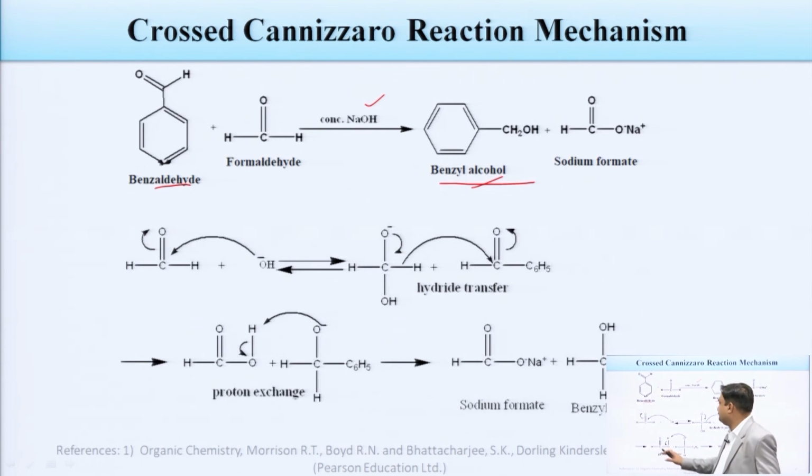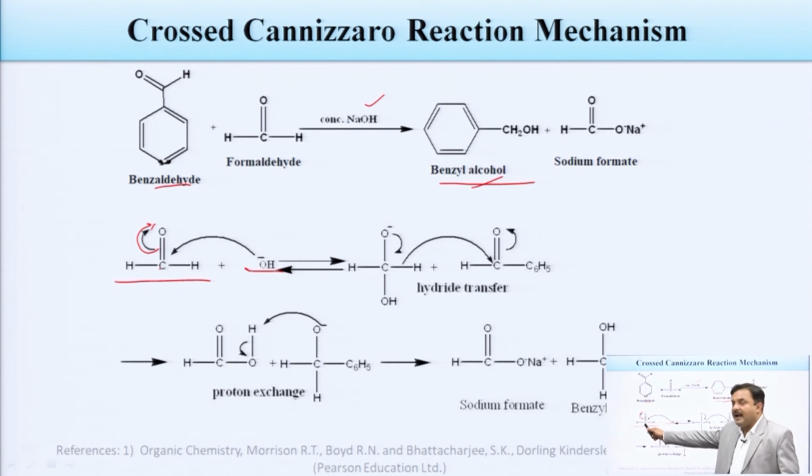You can see here, this is the formaldehyde, and OH minus comes from the strong base which we are using, NaOH. In the first step, these electrons will go toward the more electronegative oxygen, and this carbon becomes positively charged. At that time, the negatively charged hydroxyl ion will attack that positively charged carbonyl carbon.